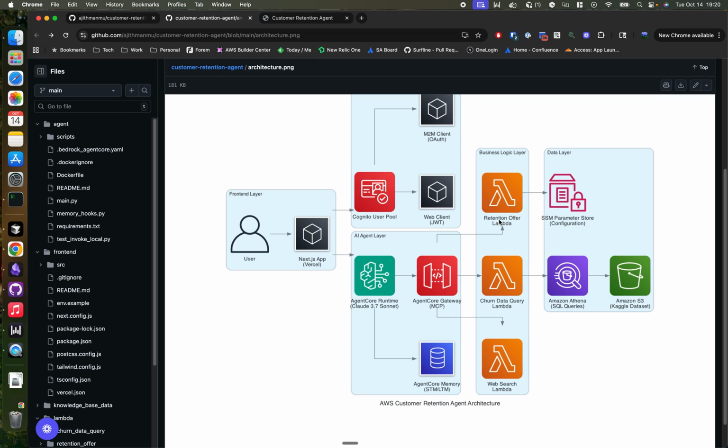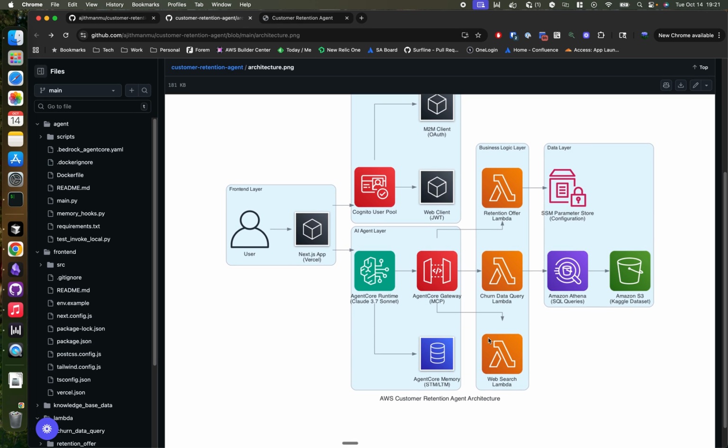There are 3 Lambda functions that are exposed via the AgentCore gateway using the MCP protocol. We've got a churn data query Lambda function that hits Athena with the Kaggle telco dataset, a retention offer function that generates risk-based discounts, and a web search function for getting current information.